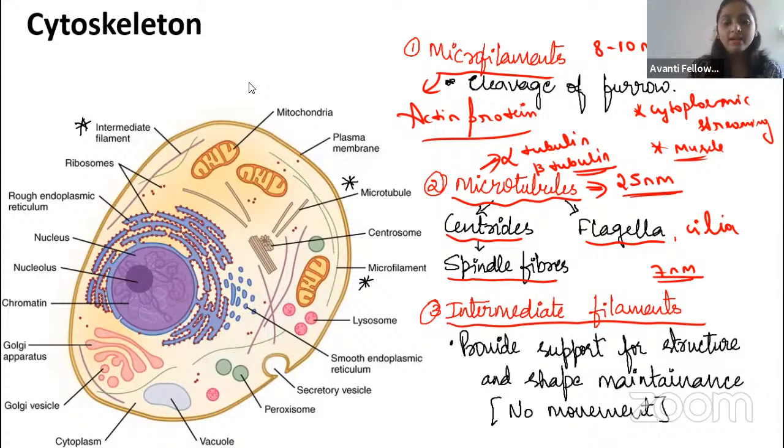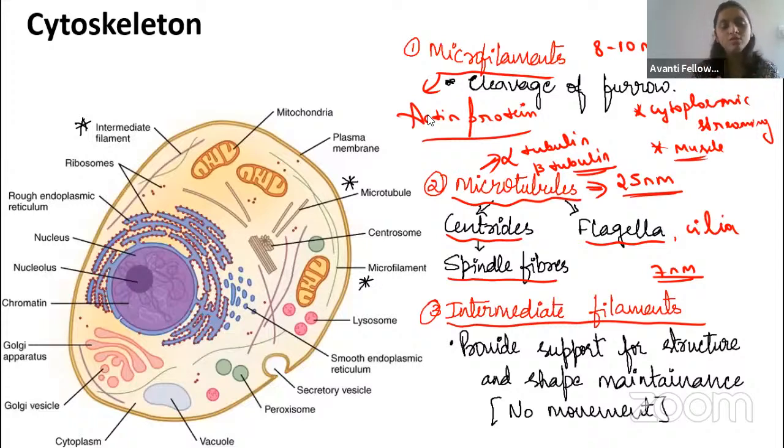Tell me, guys, I'm asking you the question. If microtubule formation is not happening, spindle fiber is not forming, is cell division going to happen or not? Tell me, happen or not? You have studied already. No, right? It will not happen, right?